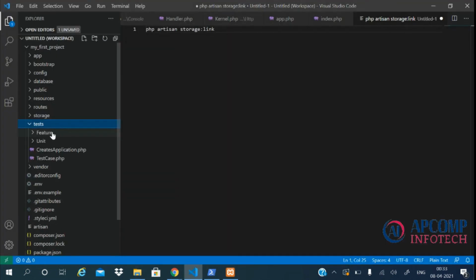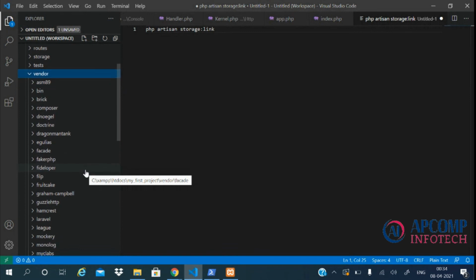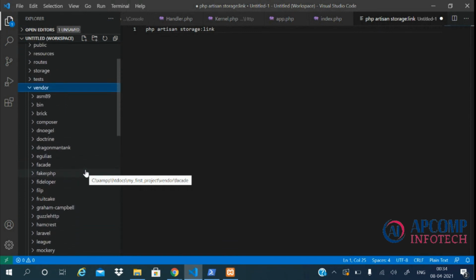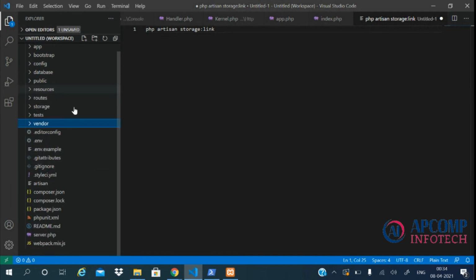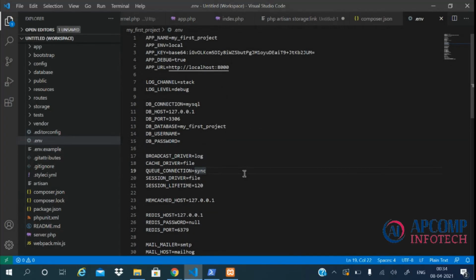In the tests directory, all the unit tests which we create for our application are stored. In the vendor directory, as we know, all our PHP dependencies which were installed by Composer are stored, and those dependencies are present in the composer.json file. The .env file contains all our environment variables which we define for our application.